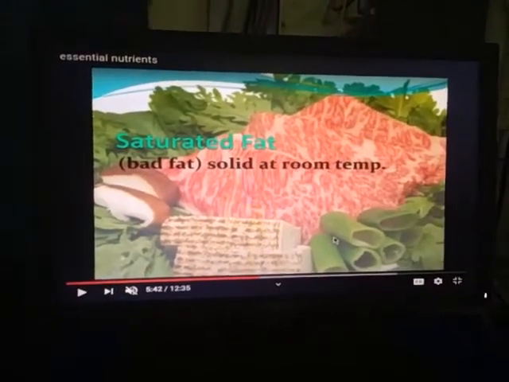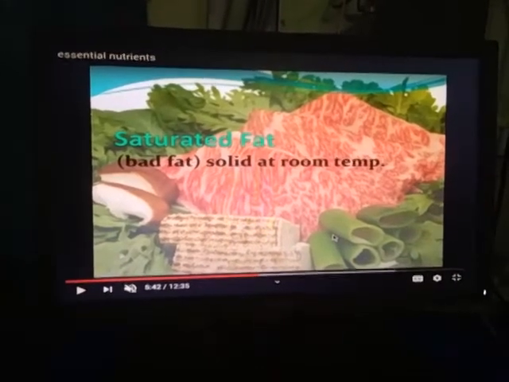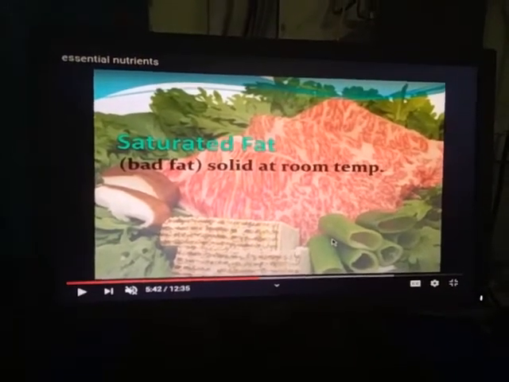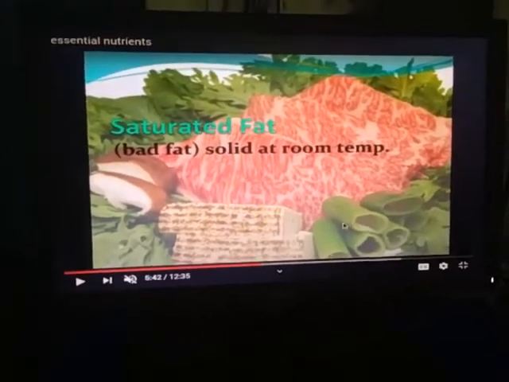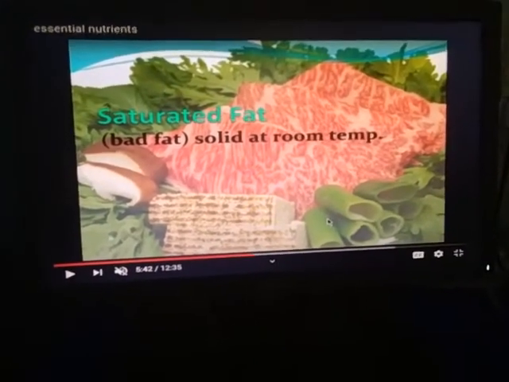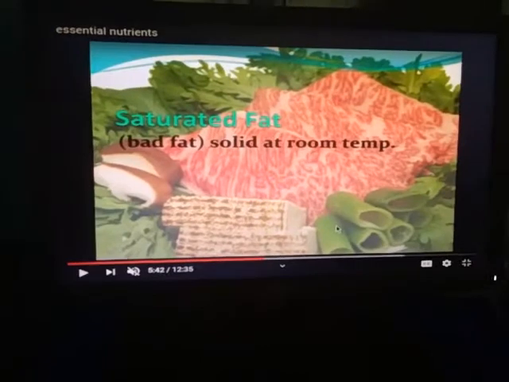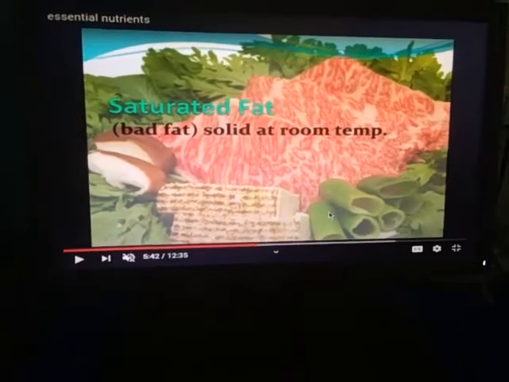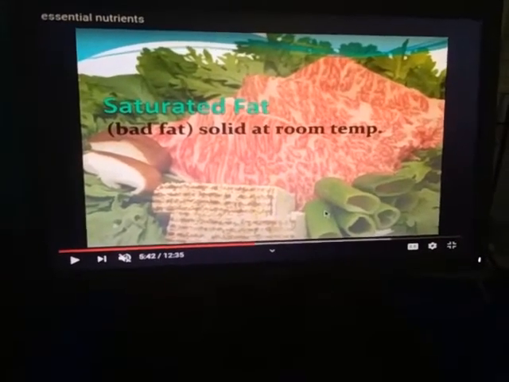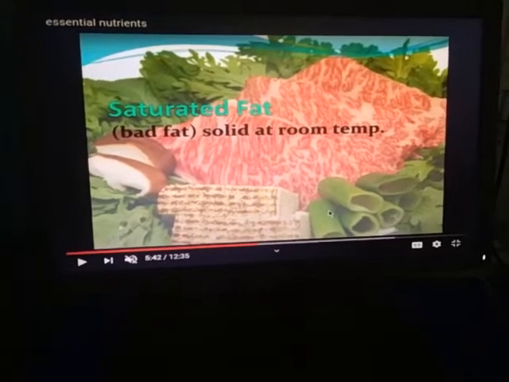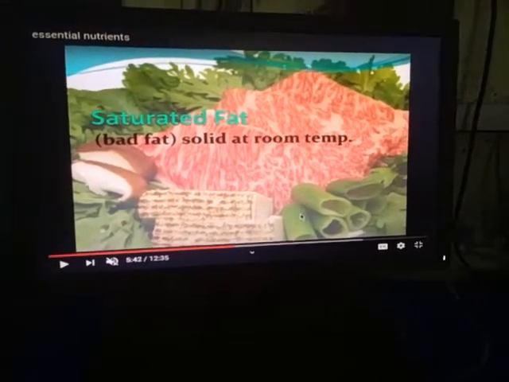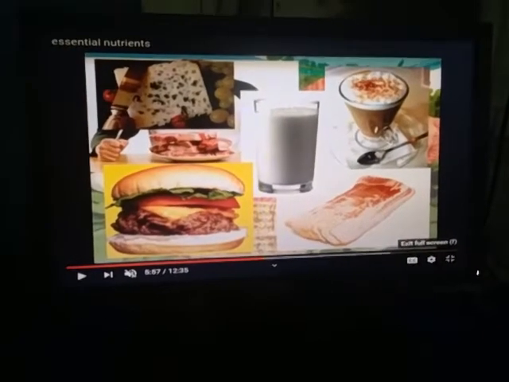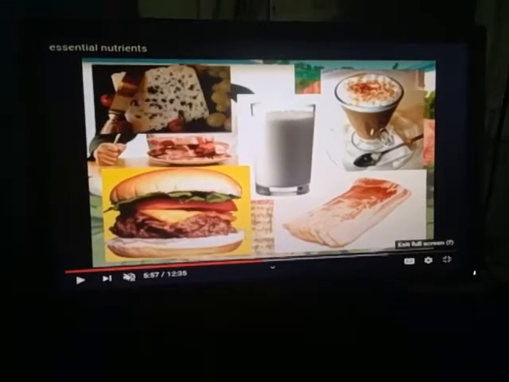There are two broad categories of fat. The first type is saturated fat, which is solid at room temperature. We can say that these are harmful to our body. Saturated fats are like vegetable ghee used at our home. But unsaturated fats are those fats which are in liquid form at room temperature, like vegetable oils, mainly mustard oil. Unsaturated fats are not harmful to our body. These are different sources that provide fats to our body in large quantity.